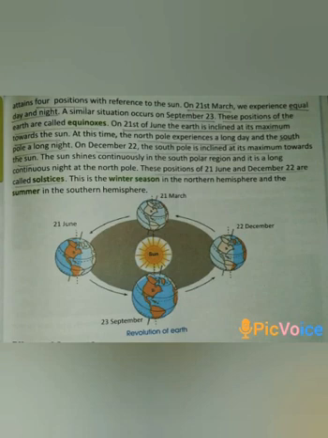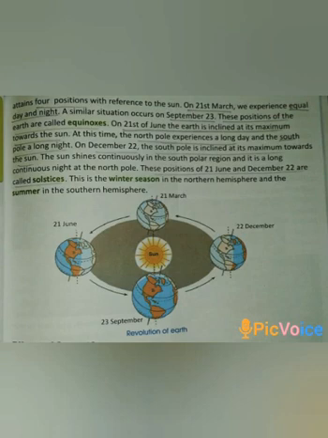On 21st of June, the Earth is inclined at its maximum towards the Sun. At this time, the North Pole experiences a long day and the South Pole a long night. On December 22nd, the South Pole is inclined at its maximum towards the Sun.